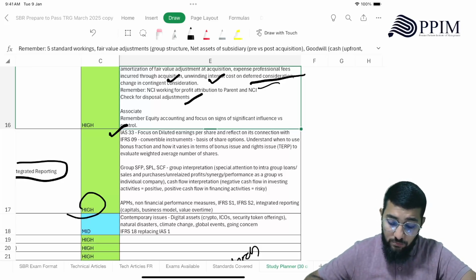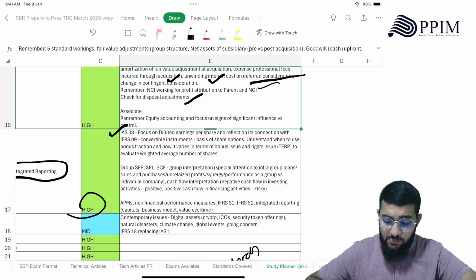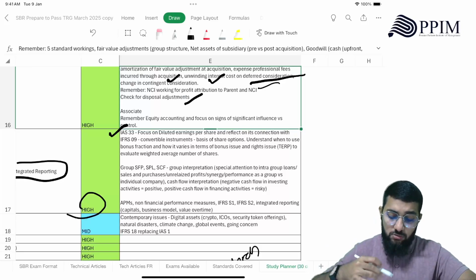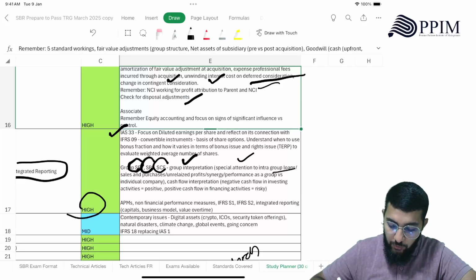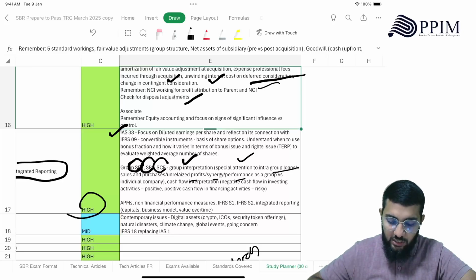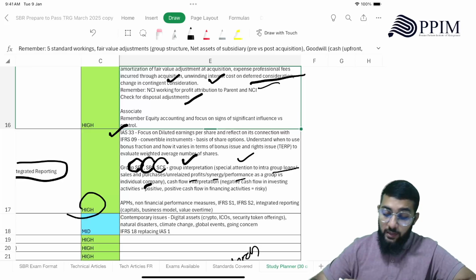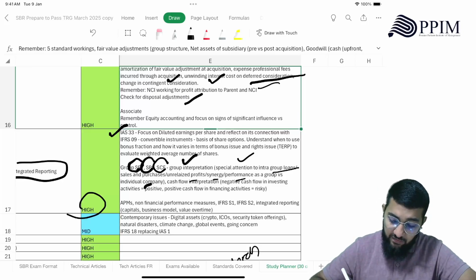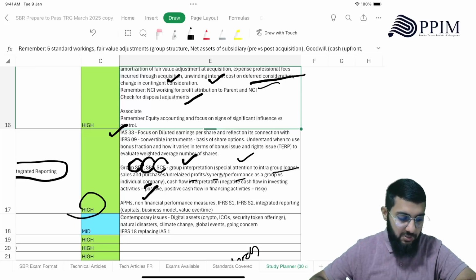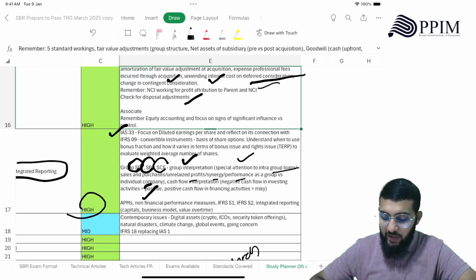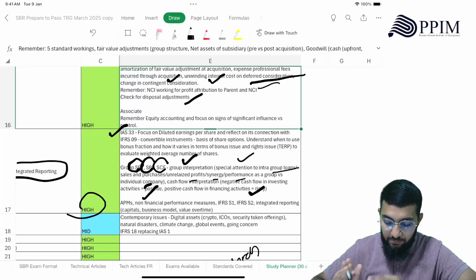Then you need to know the group SFP, SPL, SCF interpretation. You should be able to interpret the group level statement of financial position, statement of profit or loss, and statement of cash flow. Special attention to intra-group loans, sales and purchases, unrealized profits, synergy, performance as a group versus individual company that you need to focus on. Then cash flow interpretation: negative cash flow in investing activities could be positive, right? The interpretation needs to be positive there.